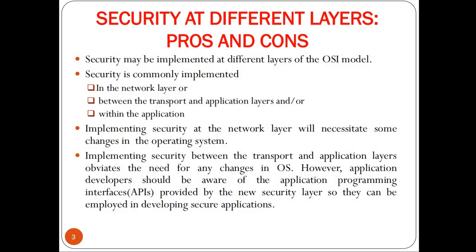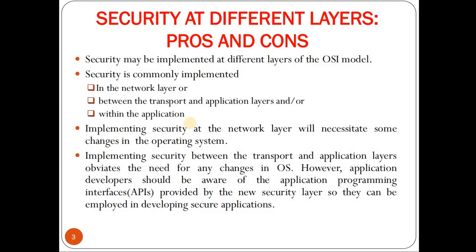So security may be implemented at different layers of the OSI model, but we are interested in security at the network layer and above. More precisely, security is commonly implemented in the network layer, between the transport and the application layer, and within the application. Now, implementing security for each individual application is less attractive compared to implementing it at a single point, which can then be availed by all applications. Ideally, neither users nor the application need to be made aware of where and how the security is provided. Providing security at the network layer has least bearing on an application.